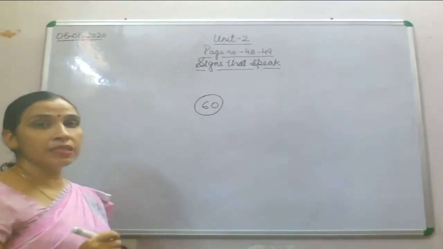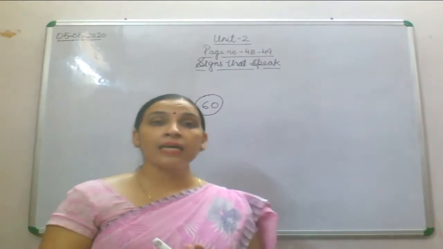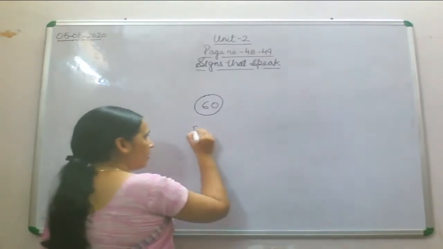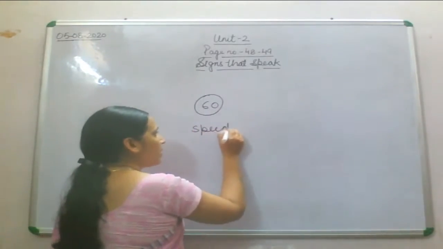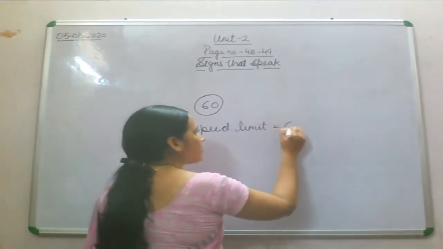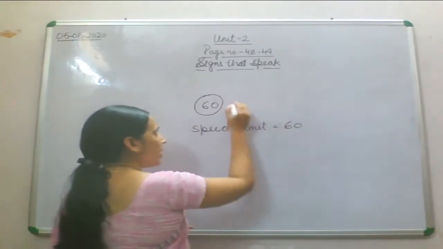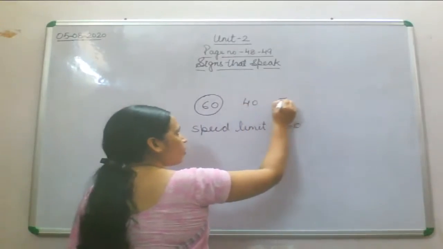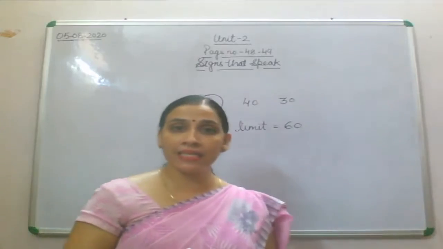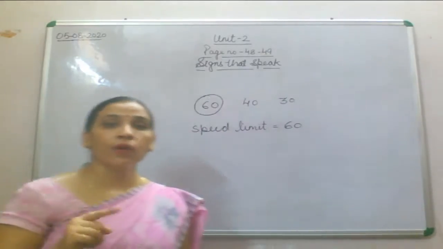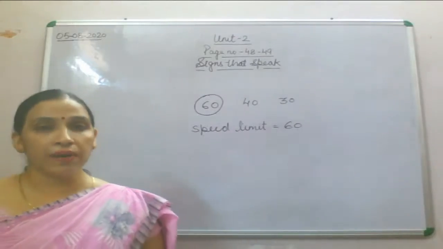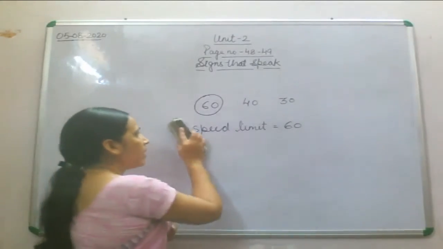Now what does it mean? It means the speed limit is 60. Sometimes it is written 40 and 30 also. So it means your speed must not exceed 60, 40 or 30. Fine. So this sign you have seen on the road.